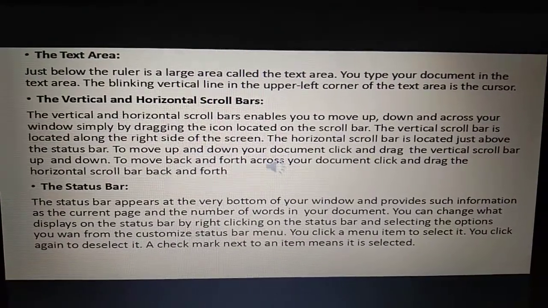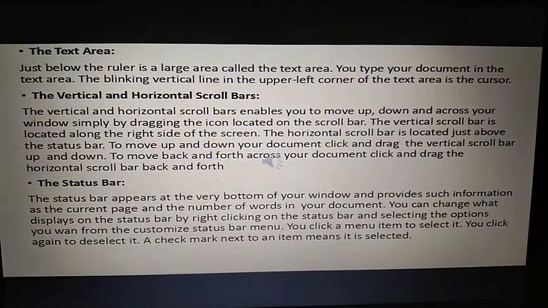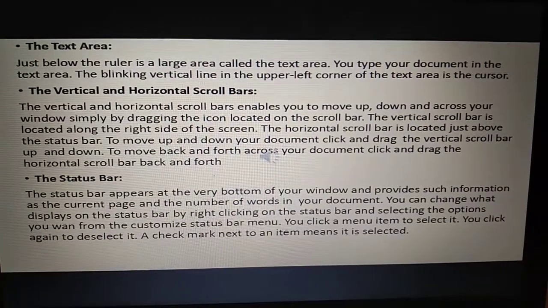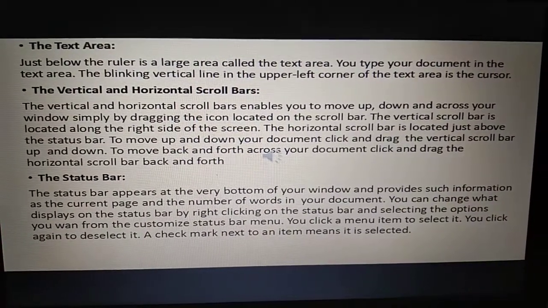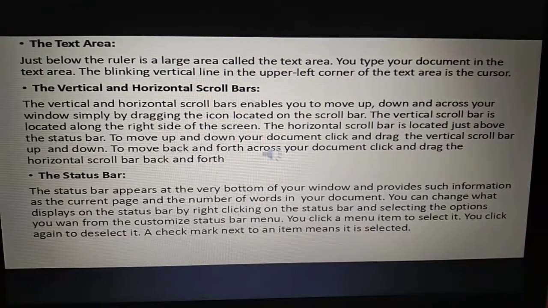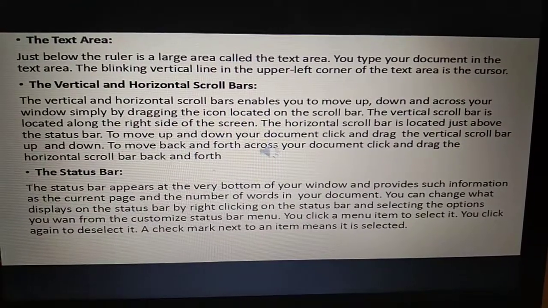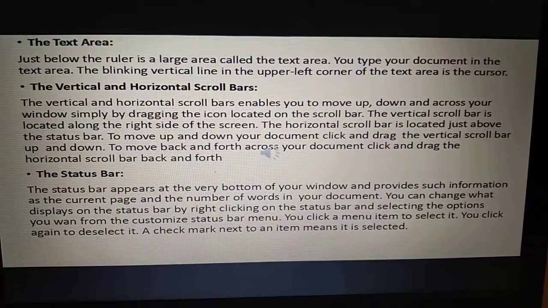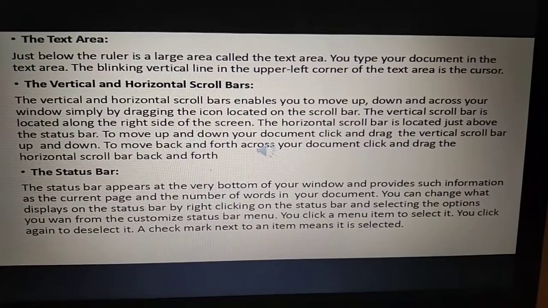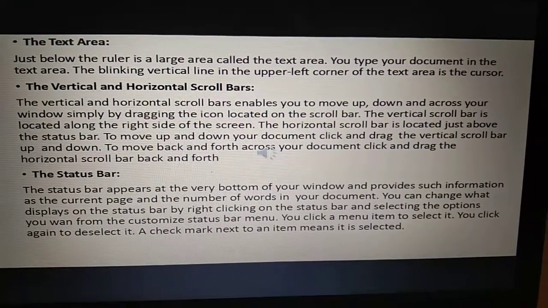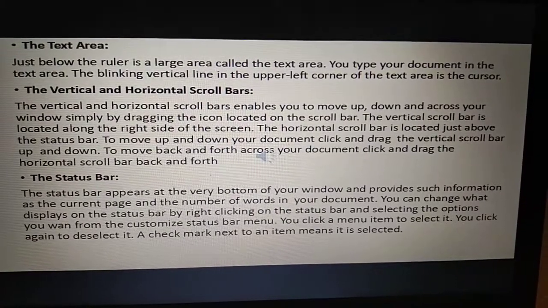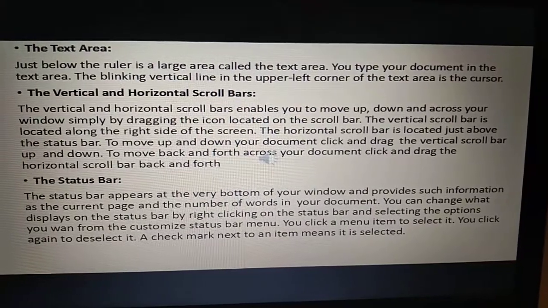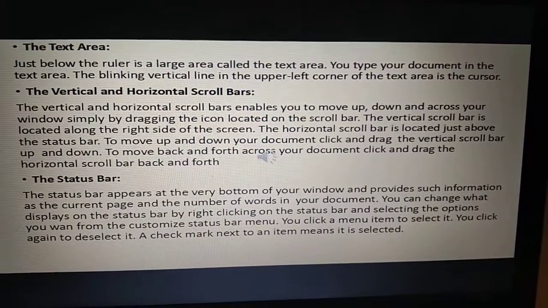So dear class, besides these there are some more components, like the text area, where you can write your text according to your own choice. You can type your documents in the text area. Then the vertical and horizontal scroll bars, and the last one is the status bar. It appears at the very bottom of your window and provides information such as the current page and the number of words in your document. So this is your topic, which consists of an introduction to digital documentation, the word processor, its features, and basic components.